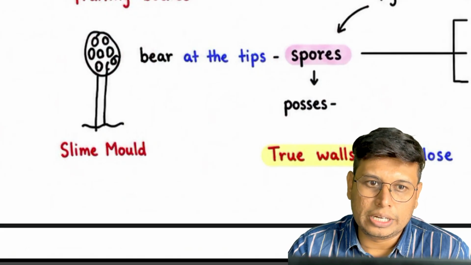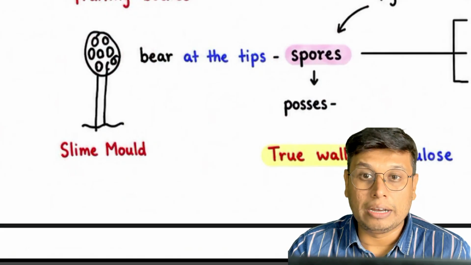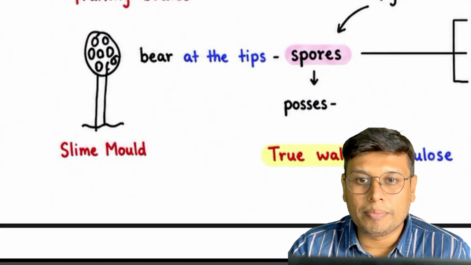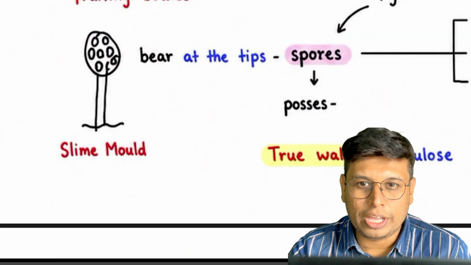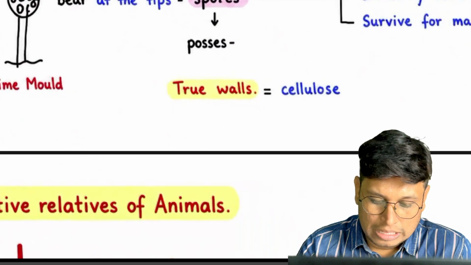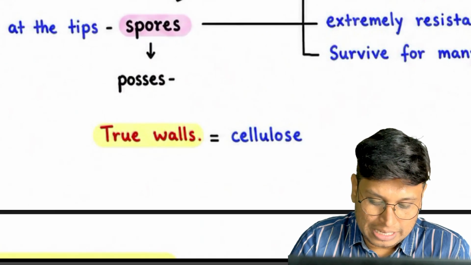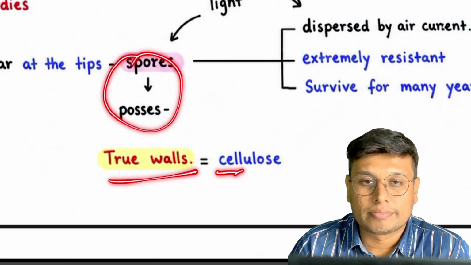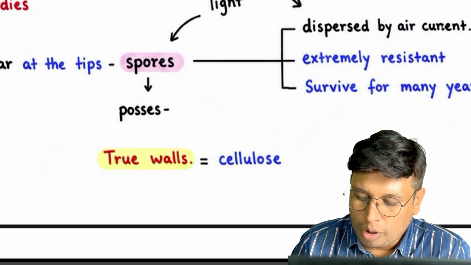So in unfavorable conditions, spores can remain dormant, their metabolic rate is very low, and when the conditions again become favorable, they come out again as slime mold, form a colony, again they form plasmodium, again under favorable conditions they enjoy. So what is happening here in spores? Spores possess true walls. And what is meant by this true wall concept?